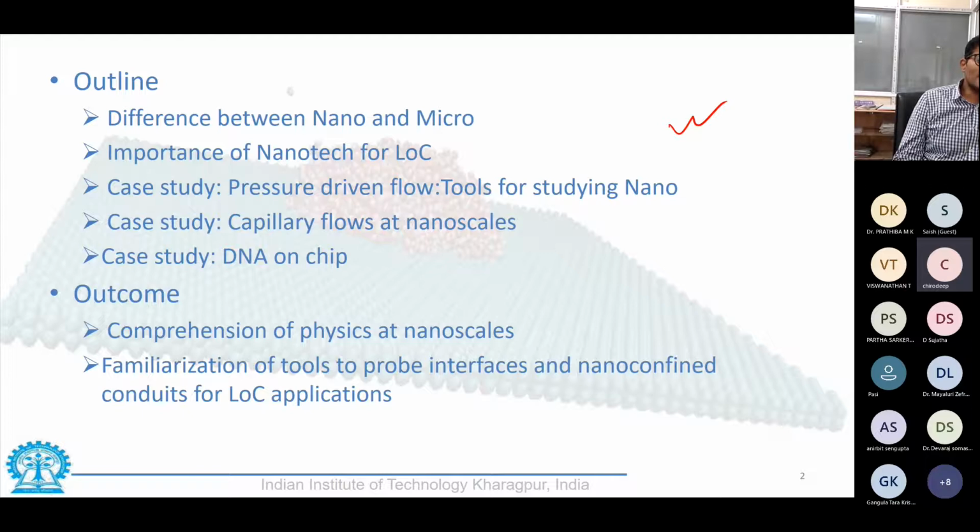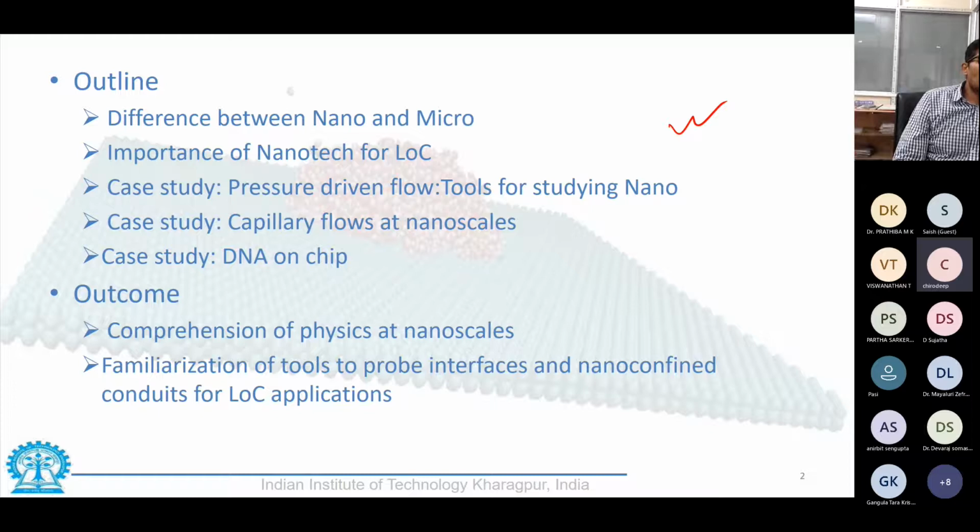That will be followed by another case study of a very important phenomenon that is often used for propulsion of fluids for on-chip devices, that is the phenomenon of capillarity, and we would be seeing how a capillary flow at nanoscale appears to be. And finally, since this course focuses on medical diagnostics, we would be studying a very specific biological phenomenon that is studied on lab on a chip systems, that is DNA on a chip.